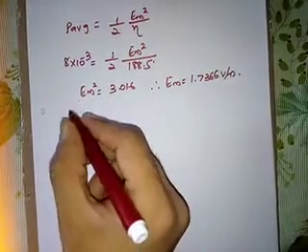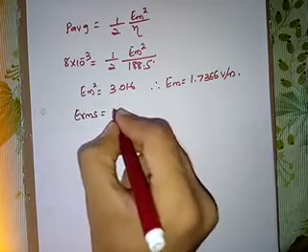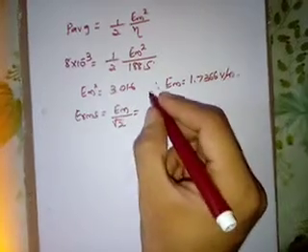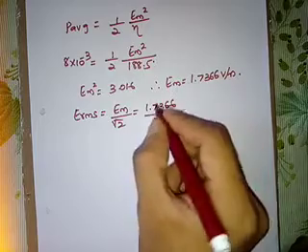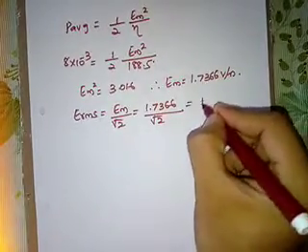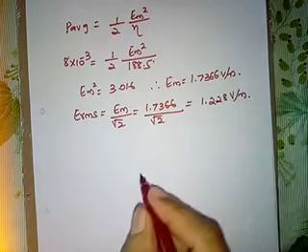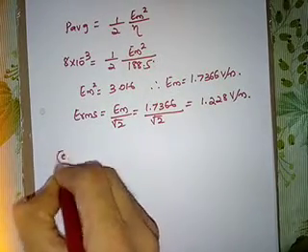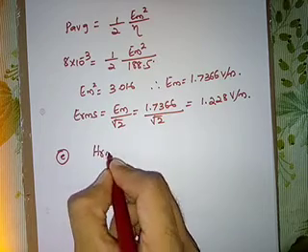Now the RMS value of electric field, E RMS. We know that E RMS is equal to Em by root 2. So this is equal to 1.7366 divided by root 2. This comes out to 1.228 volt per meter. Next, last one, we have to calculate the RMS value of magnetic field, that is H RMS.